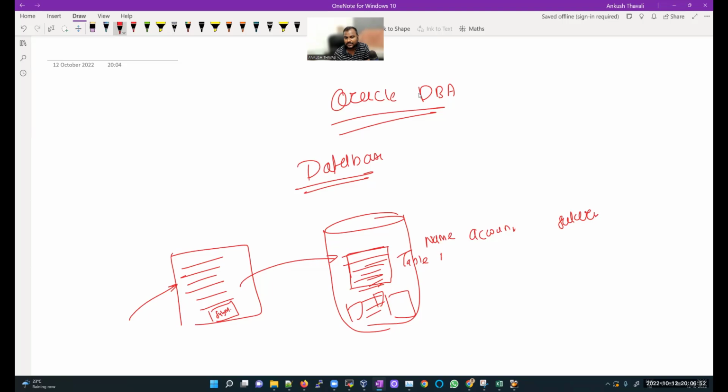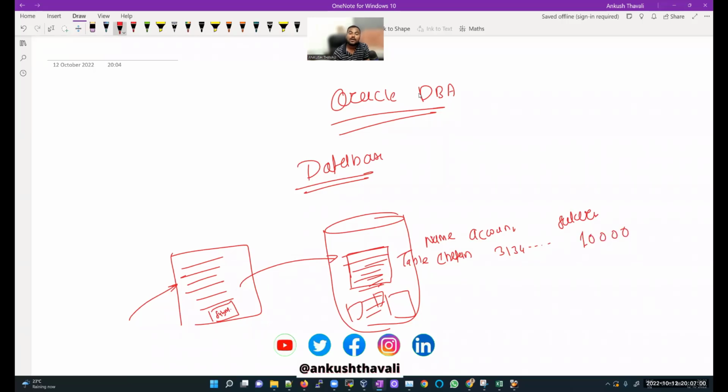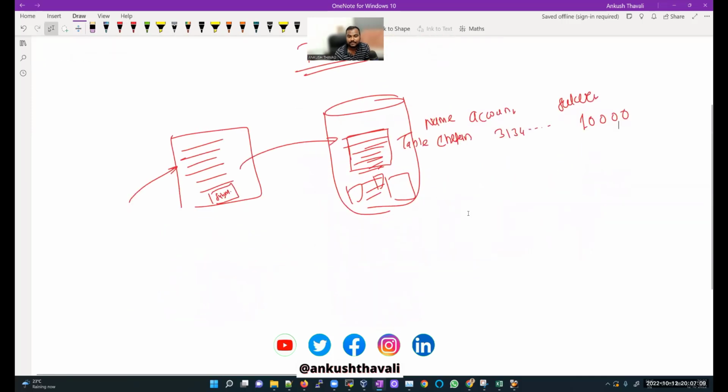Let's say your name is Chetan, your account number is, let's say, 3134 something, and your salary is 10,000. All those details will be stored in the form of a table, but where? It will be inside your database.